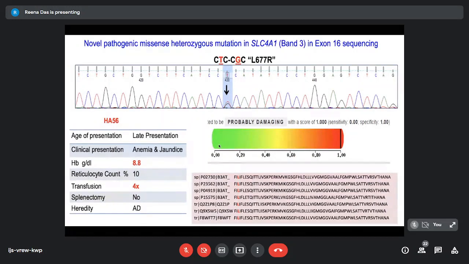Now, when we are looking at PolyPhen-2, there is another part which can be looked at, and this is just to show that this particular amino acid, the L over here, at position 677, is conserved over the various species. So these are the different types of species which are there, and this is known as multiple sequence alignment, which tells you that this particular amino acid is possibly important because it has been conserved over multiple different types of species. So that's the only idea you get from that multiple sequence alignment.